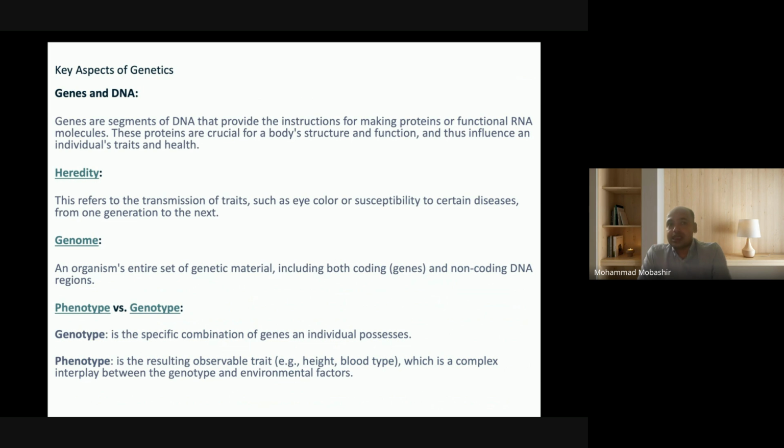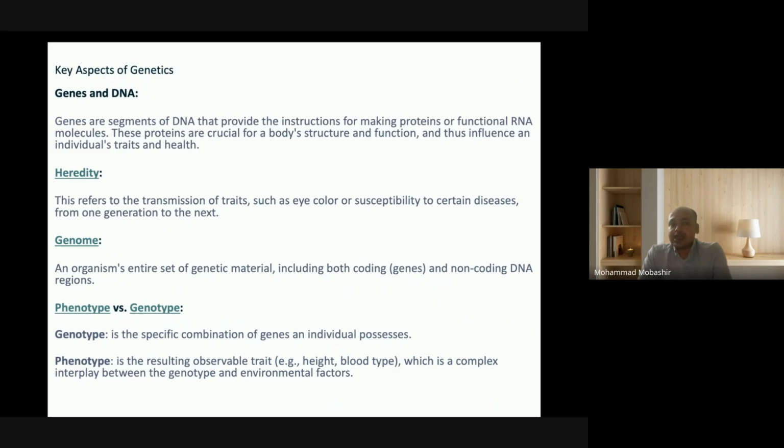Genes and DNA: genes are the segments of DNA that provide the instructions for making proteins or functional RNA molecules. These proteins are crucial for the body's structure and function, and thus influence an individual's traits and health. Heredity refers to the transmission of traits, such as eye color or susceptibility to certain diseases, from one generation to the next.